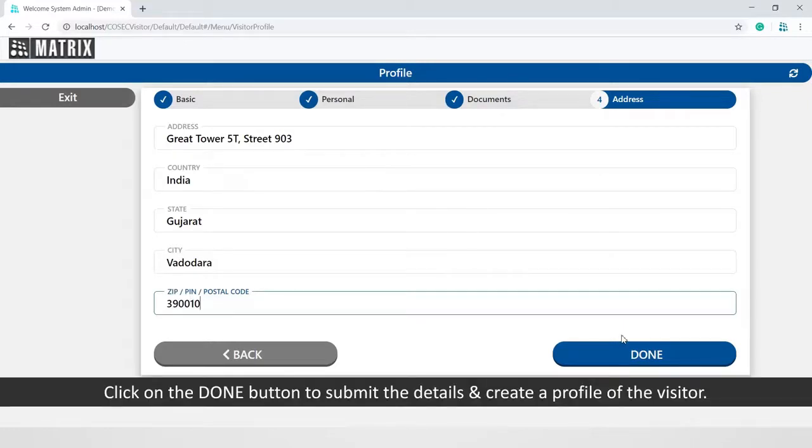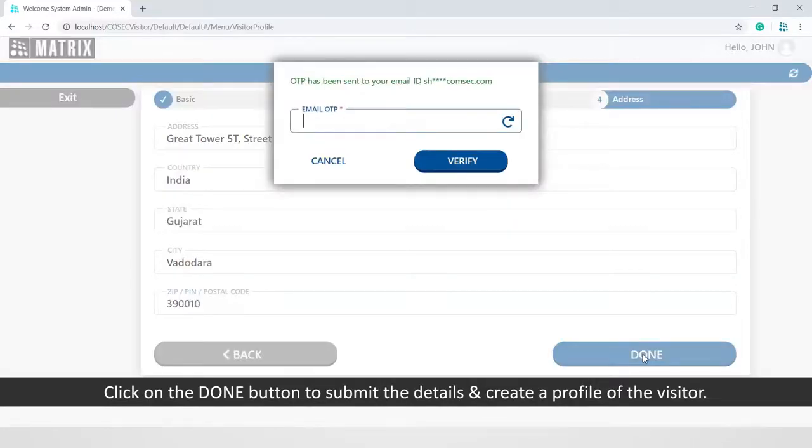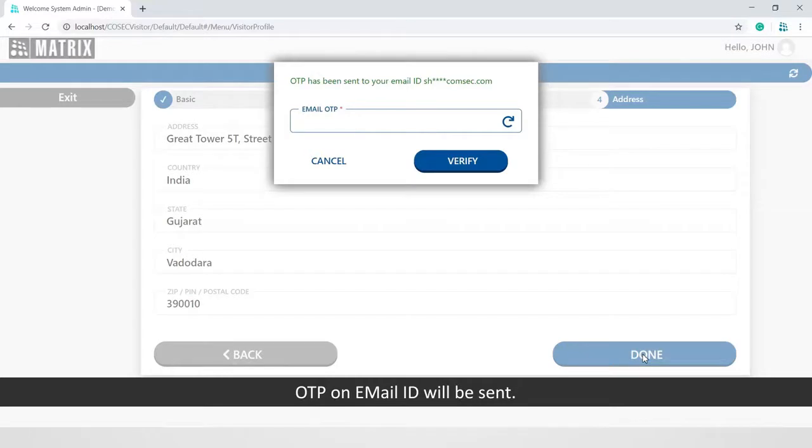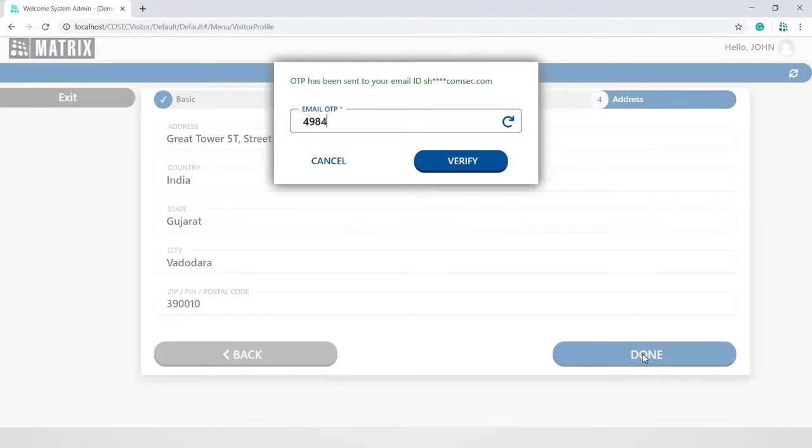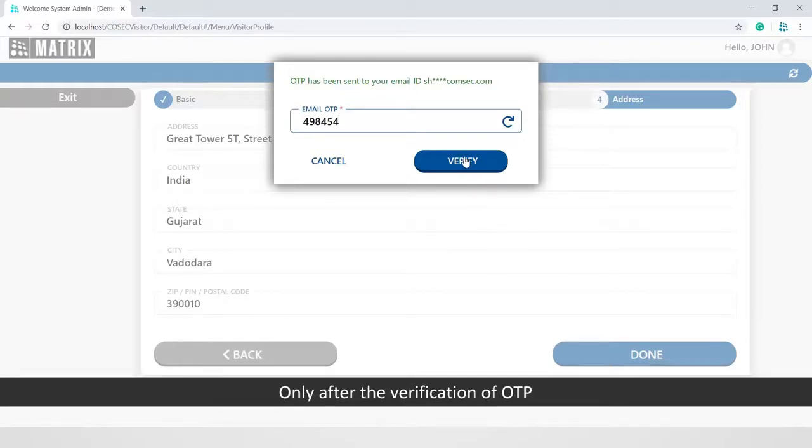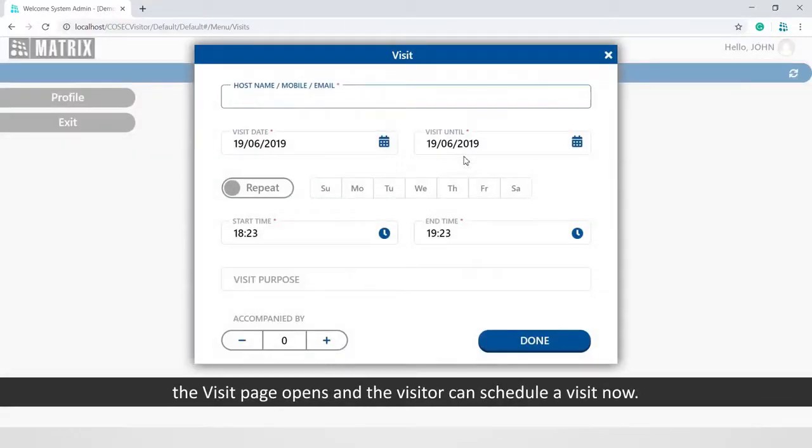Click on the Done button to submit the details and create a profile of the visitor. OTP on email ID will be sent. Only after the verification of OTP, the visit page opens and the visitor can schedule a visit now. Click on the Visits tab or Create Visit button to schedule a visit.